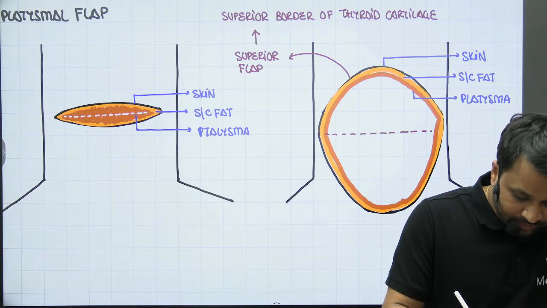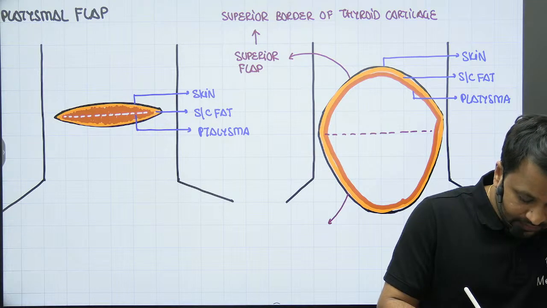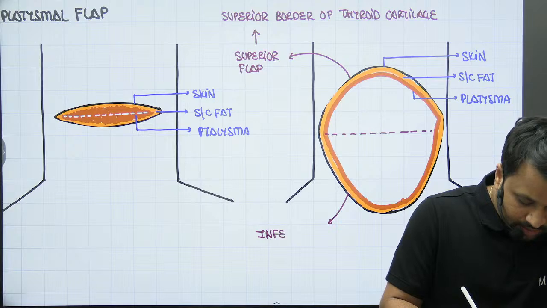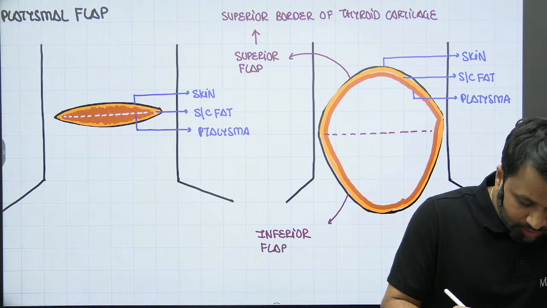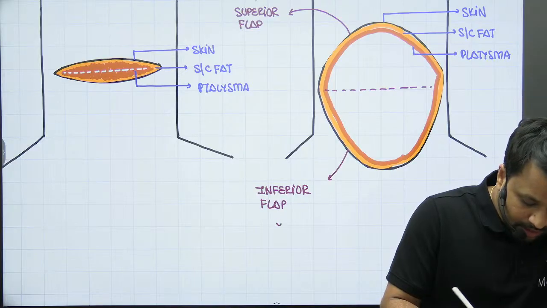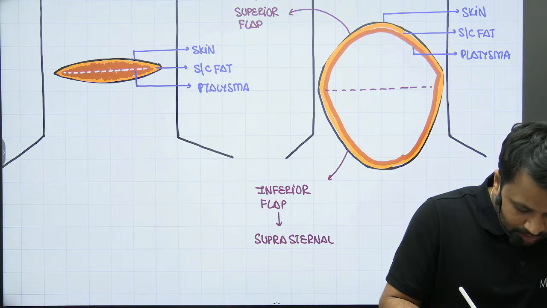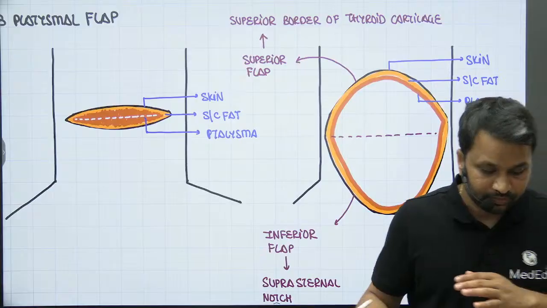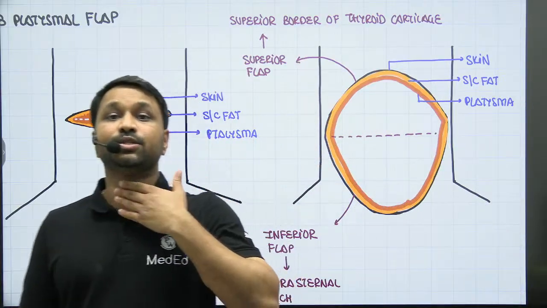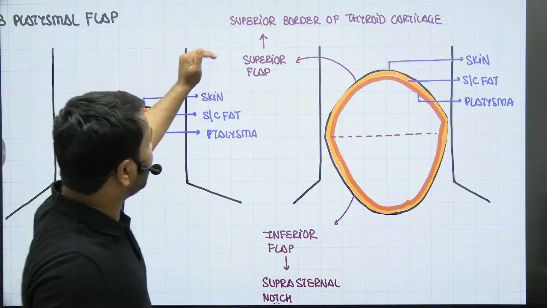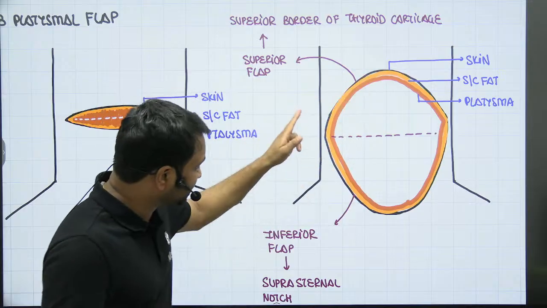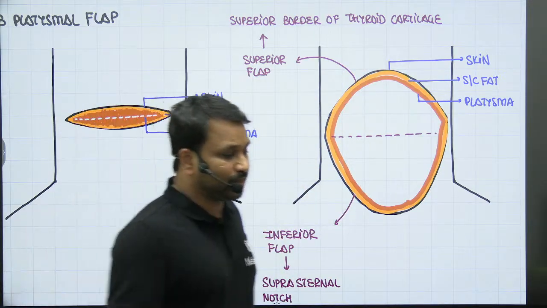and then you have the inferior flap. This is what we call the inferior flap. It is also a subplatysmal flap. The inferior flap is going to be raised all the way to the suprasternal notch, right? Now if you see here, we have raised the flaps. The superior flap is raised all the way to the superior border of the thyroid cartilage. The inferior flap is raised all the way to the suprasternal notch.